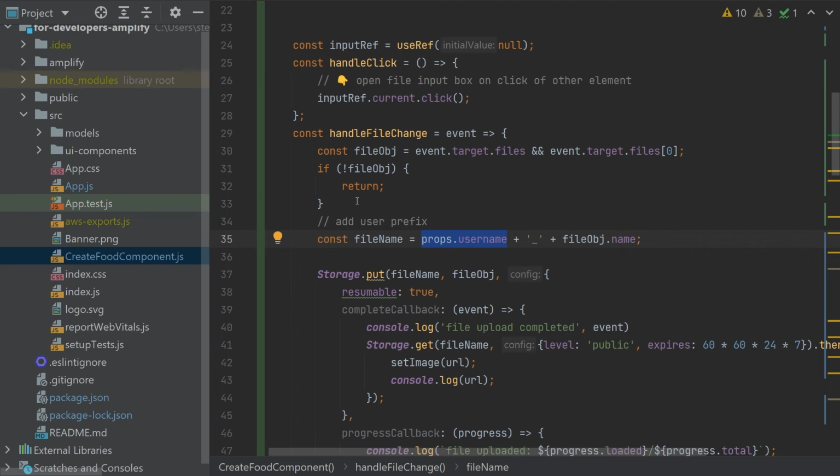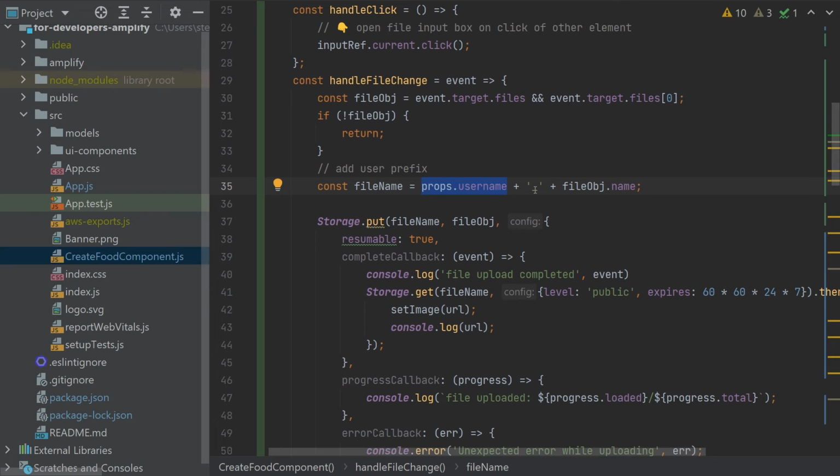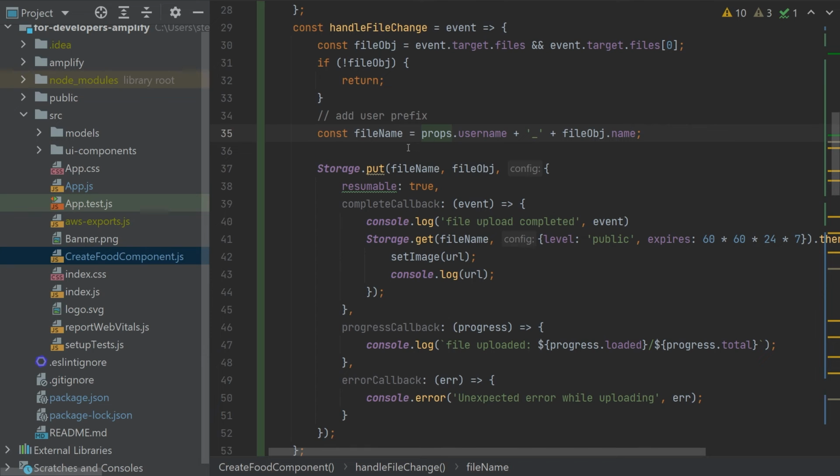This is the strange user ID string, so this will be our prefix. We will concatenate this with the original name, which is fine for one user.